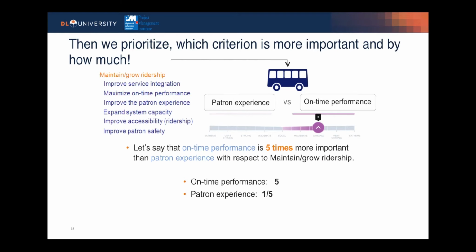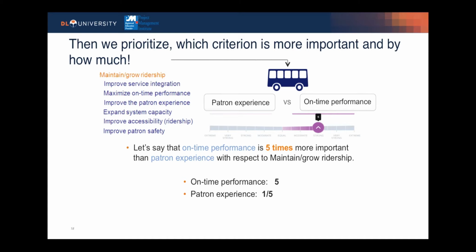This is where the Decision Lens software leverages the analytical hierarchy process, where we put each criterion head-to-head against each other, and subject matter experts give their personal judgments to which criterion is more important to the main goal and by how much. This paired comparison, as we refer to it, tells us as an organization what we value.